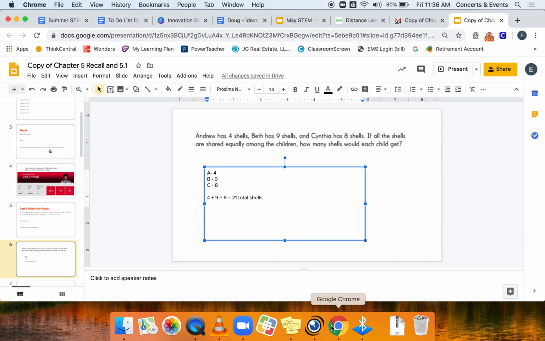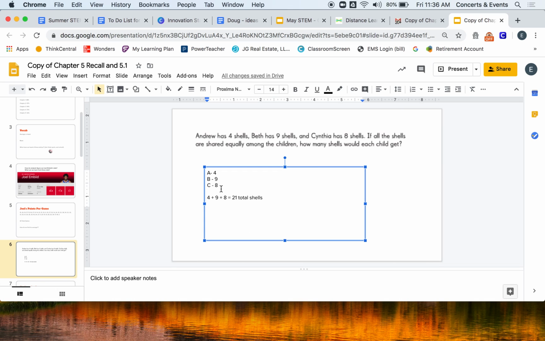Now if I want everybody to get the same, because when I have average, I put it all together and I want everyone to get the same amount, I need to divide, because I'm sharing it equally. A lot of times we wonder, how do I know what to divide by? Well, you just have to look at how many actual data sets or data points there are. There are 3 people, Andrew, Beth, and Cynthia, so I'm going to divide by 3 because they're sharing it among 3 people. So I would do 21 divided by 3.